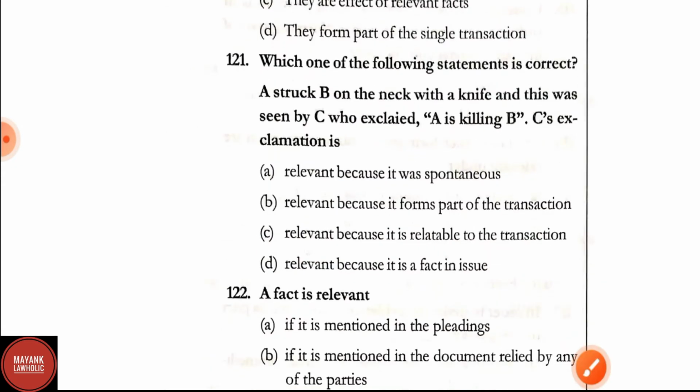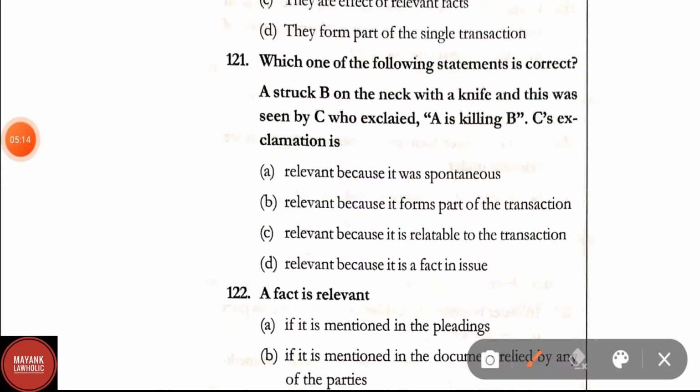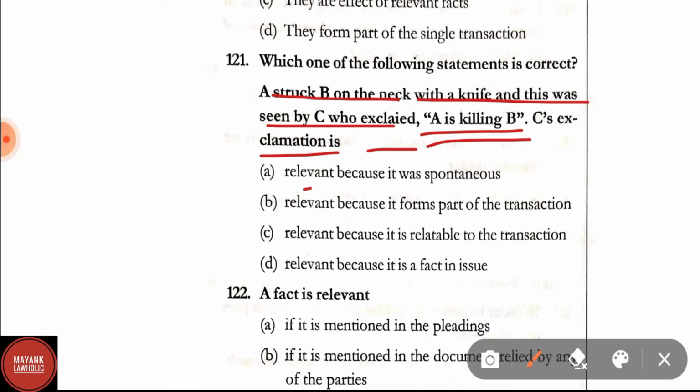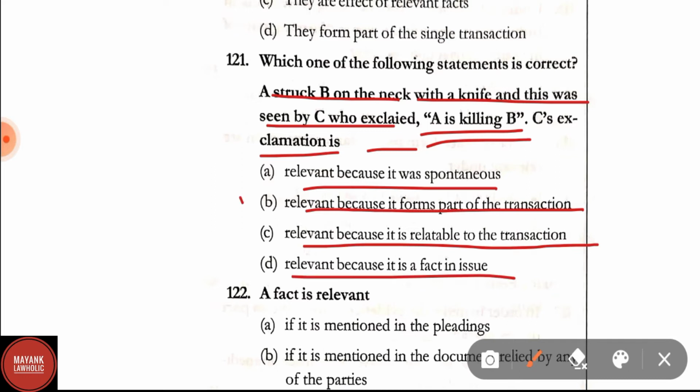Question number 121. Which one of the following statement is correct? A struck B on the neck with a knife and this was seen by C, who exclaimed A is killing B. C's exclamation is relevant because it was spontaneous, relevant because it forms a part of the transaction, relevant because it is relatable to the transaction, relevant because it is a fact and issue. Here correct answer is option B, relevant because it forms a part of the transaction.